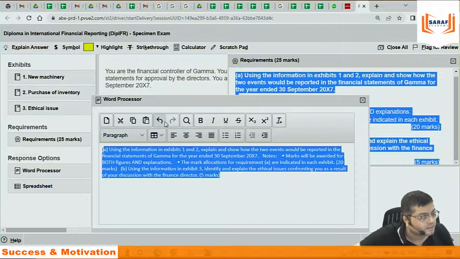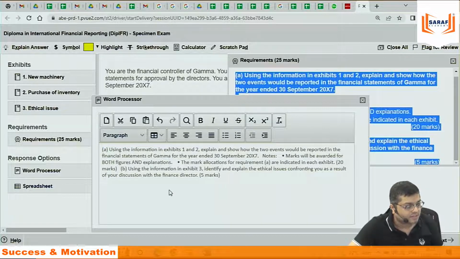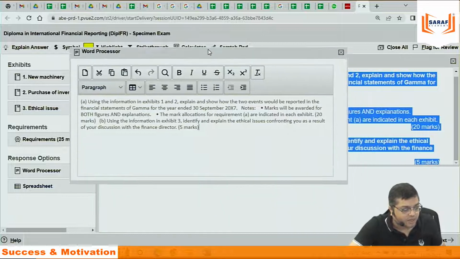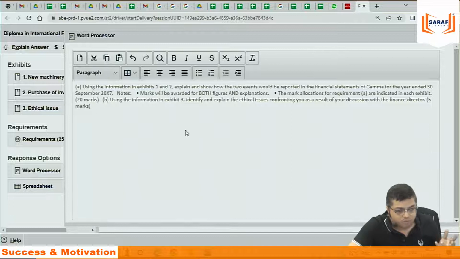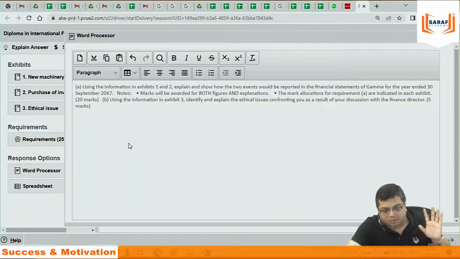Where did it go? This is table, paragraph. The font size you can't change. The font size will be this only. You can increase the size of your screen so that it looks a little better to you. But the font size changing option, cut, copy, paste, paragraph, table, that option is not there. It will come in the same font size for every student.